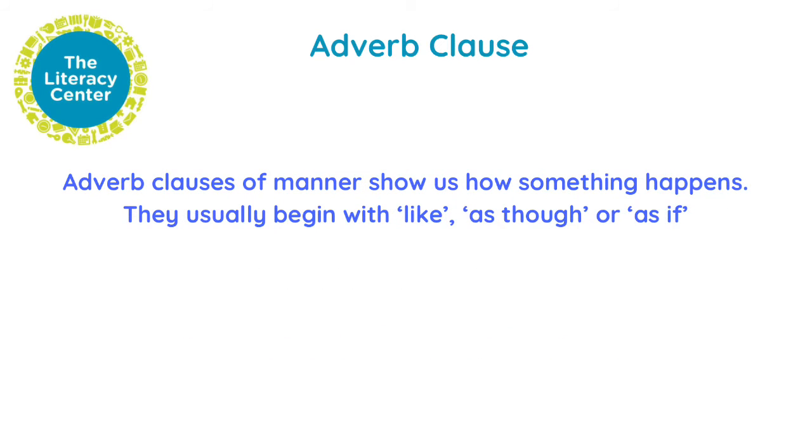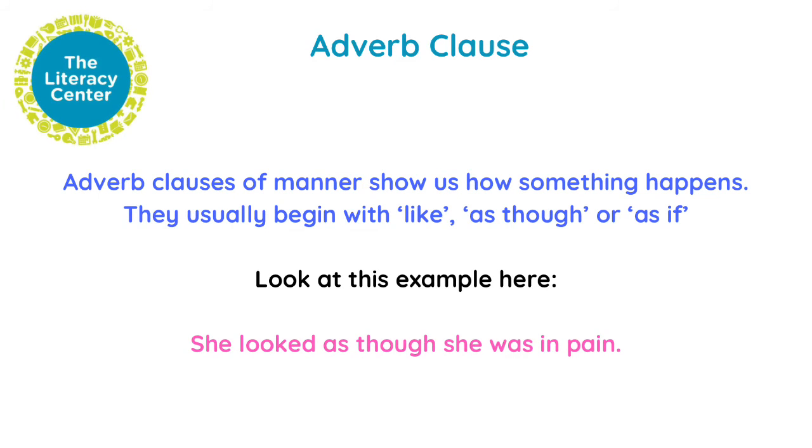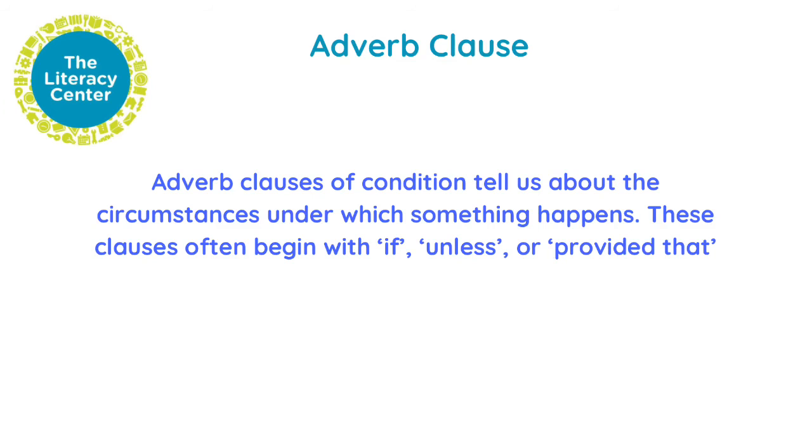What about adverb clause of manner? Adverb clauses of manner show us how something happens, and they usually begin with words like as though or as if. Look at this example for this one. She looked as though she was in pain. So here, if you look at the words as though, it is showing us how something happens, how she was in pain.